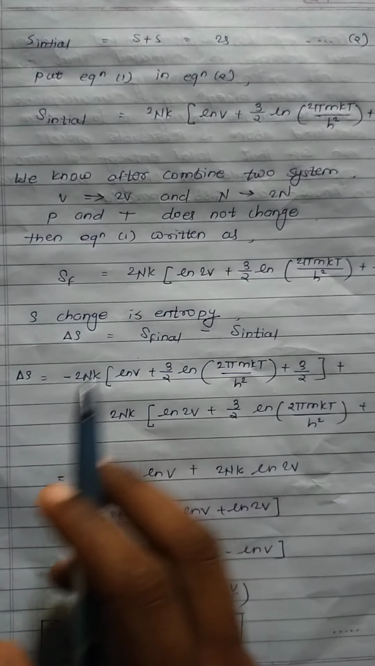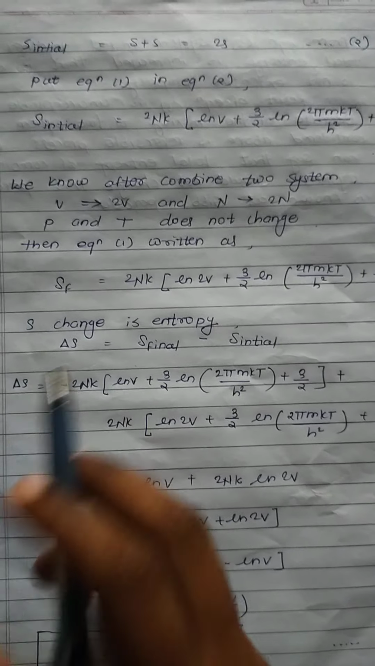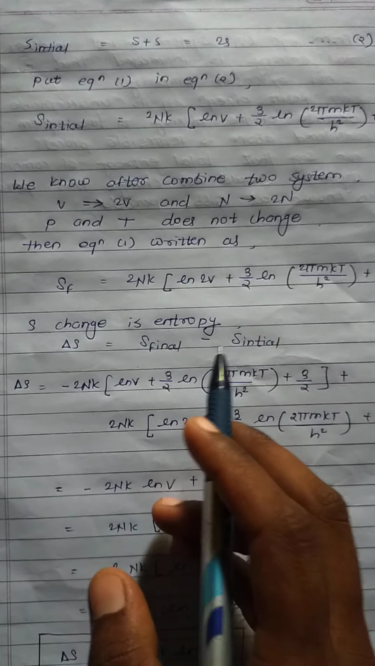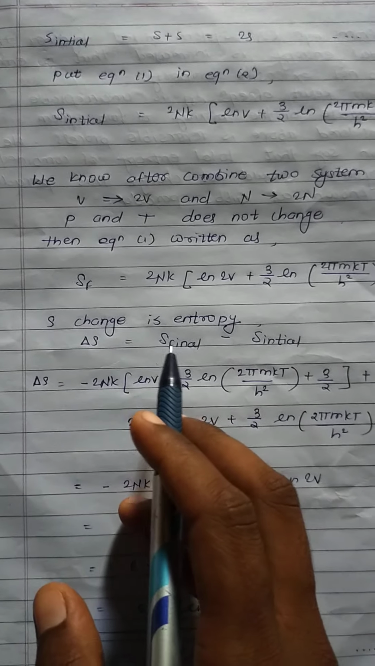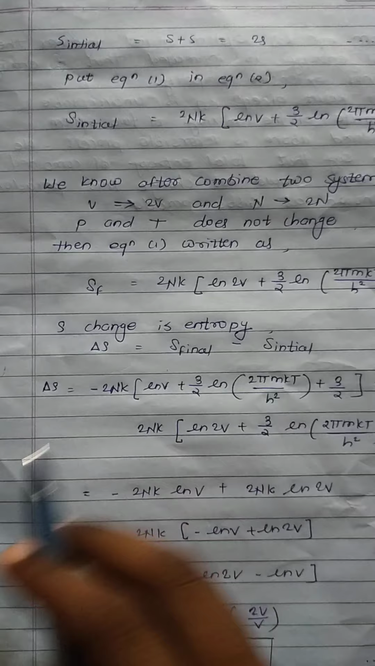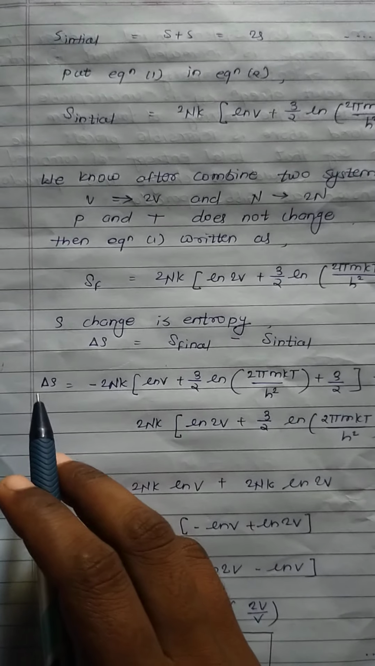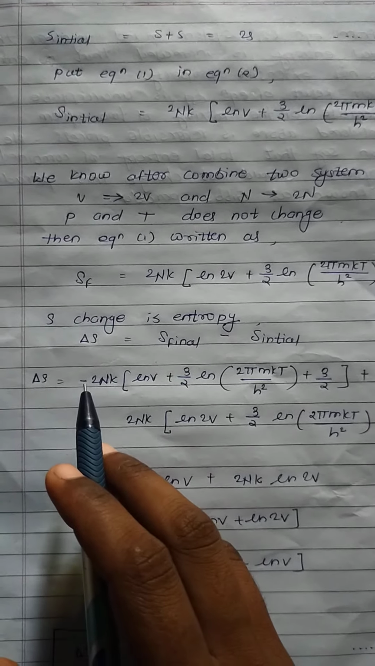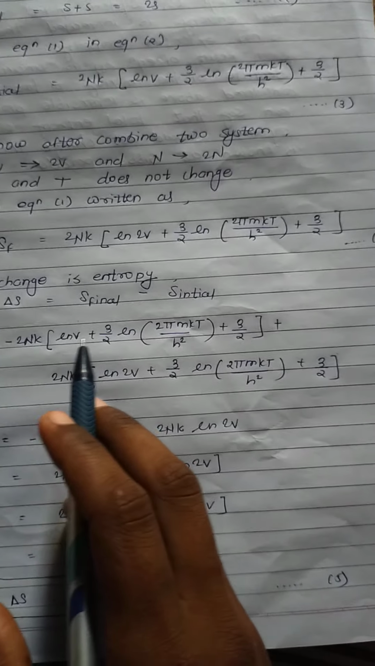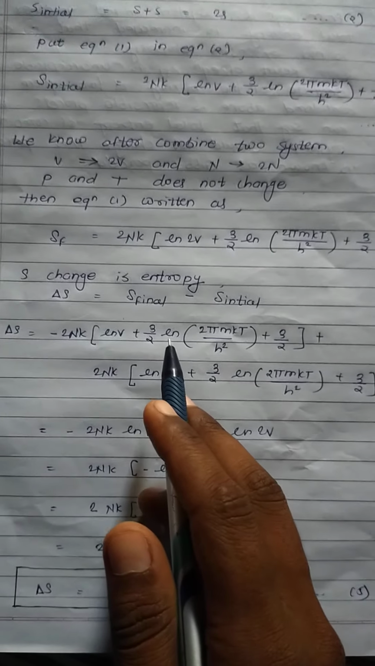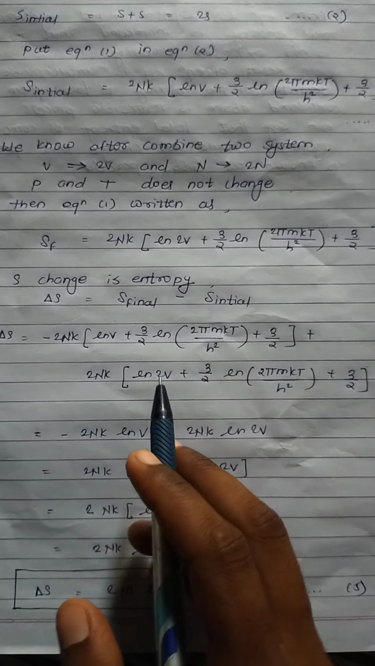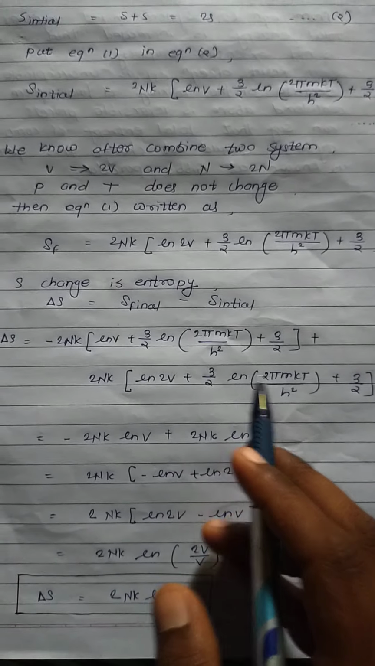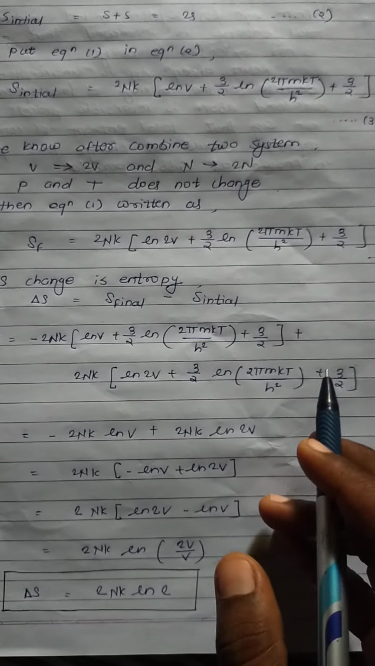ΔS is the change in entropy. So find ΔS = S final minus S initial. Putting in the values of S final and S initial, it gives ΔS = −2nk [ln V + 3/2 ln(2πmkT/h²) + 3/2] + 2nk [ln 2V + 3/2 ln(2πmkT/h²) + 3/2].